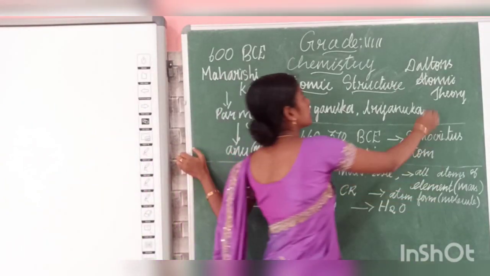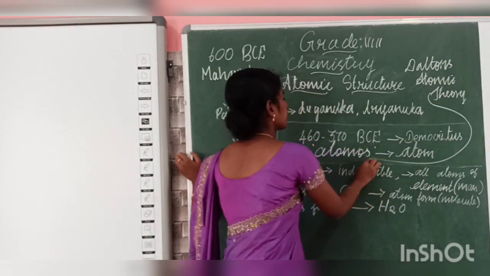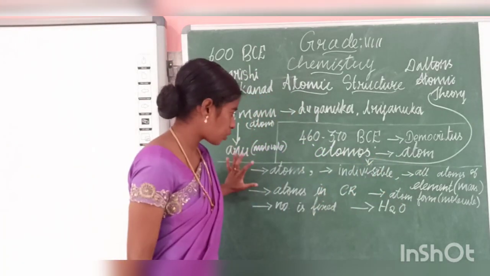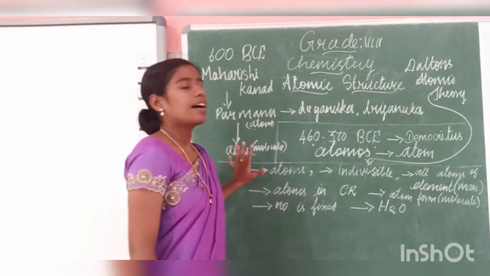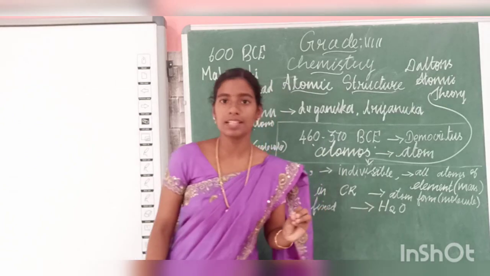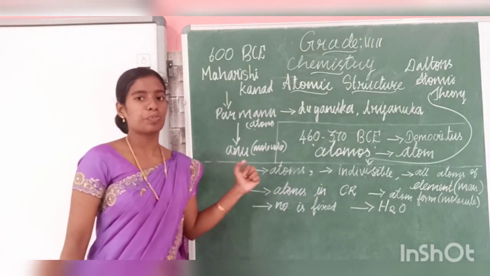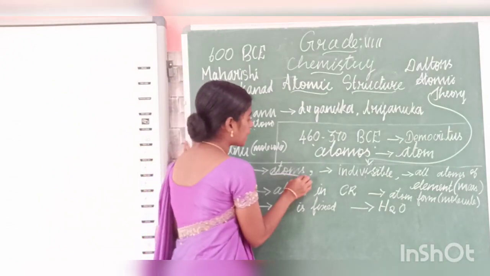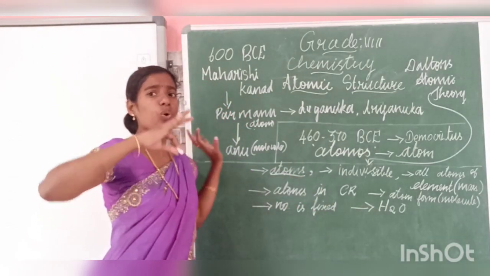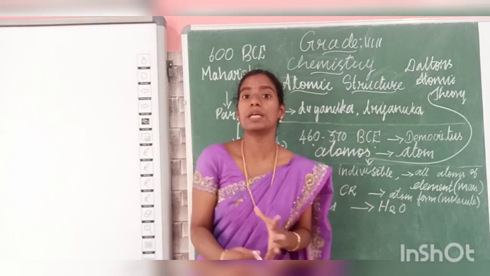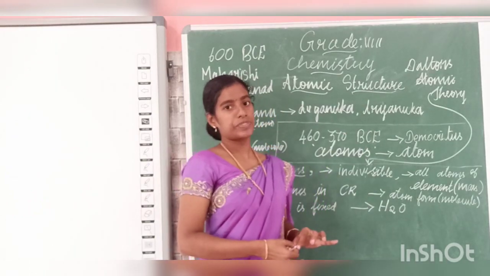These are the points. The smallest particle of all matter is called an atom. That is the first point: all the matter in the world is made up of atoms.